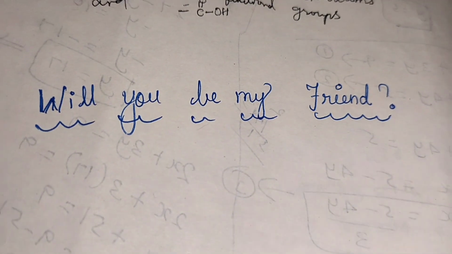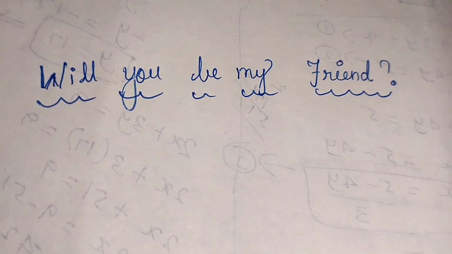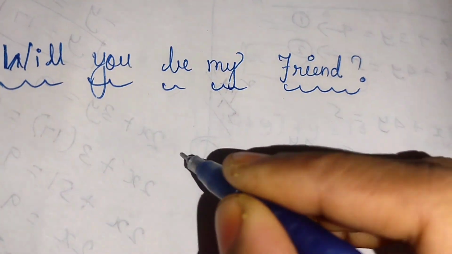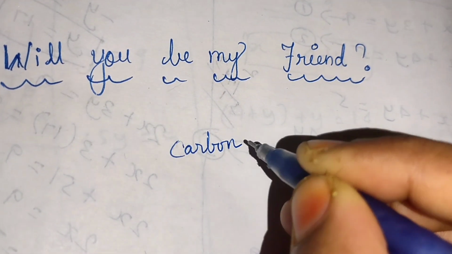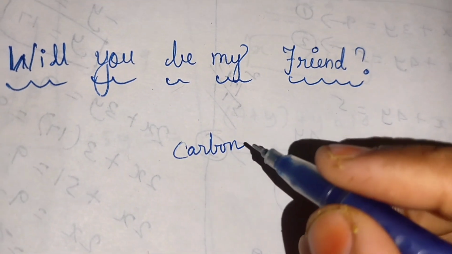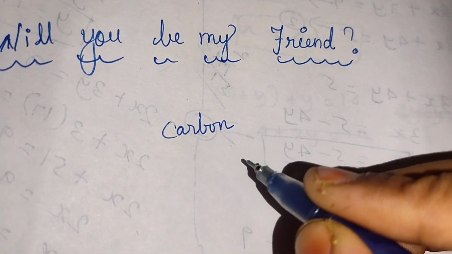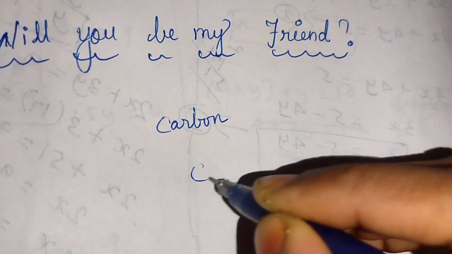Hi guys, today's topic is: will you be my friend? What do I mean by will you be my friend? Here, the friendly element is carbon. Carbon is a friendly element. Why are we saying that? Because most of the compounds, chains and all, depend on carbon only.